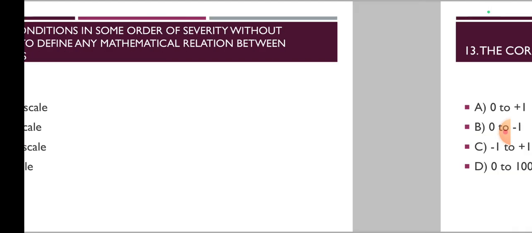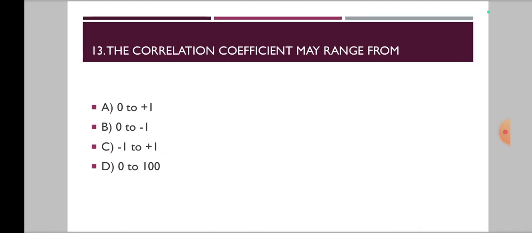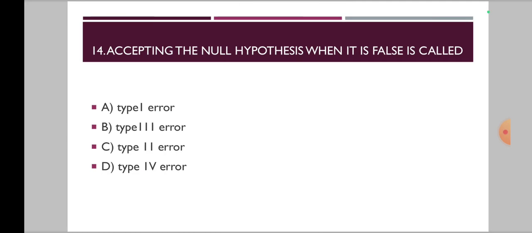Now 13th one, that is the correlation coefficient may range from. Is it 0 to plus 1, 0 to minus 1, minus 1 to plus 1 or 0 to 100? Now 14th one, accepting the null hypothesis when it is false is called. Is it type 1, type 2, type 3 or type 4 error?